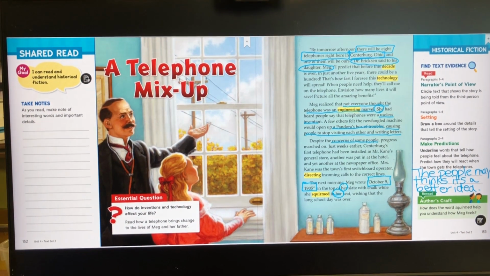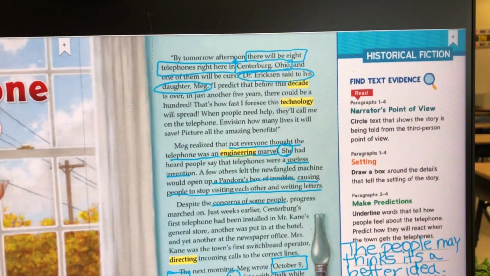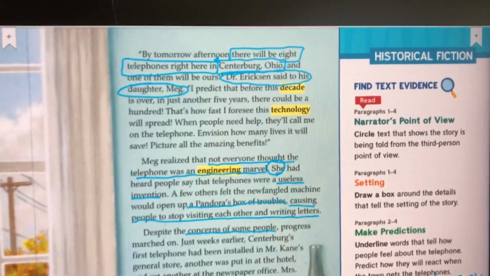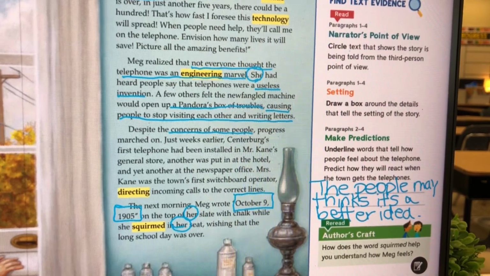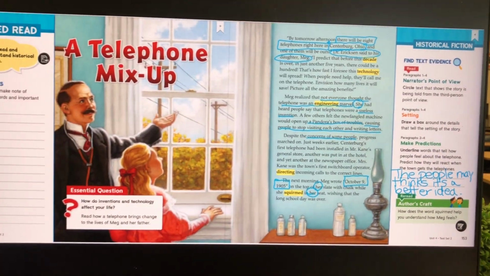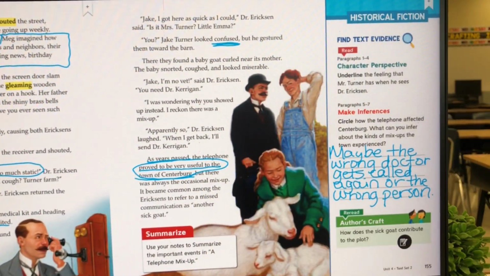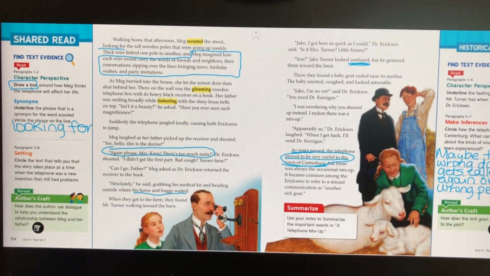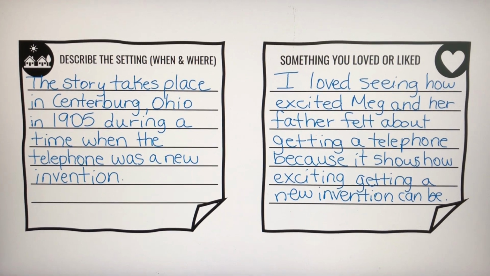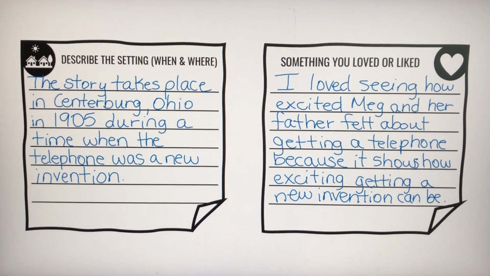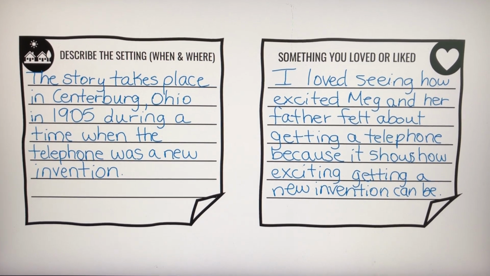I went ahead and put the whole story on PowerPoint because I just like the annotation features of PowerPoint a lot better. So we did a reread and we answered the find text evidence questions, which also asked students to annotate the text. So we did that with both sides of each page of the story. And then we went into their annotations. So I asked the students to tell me what they wrote for theirs and share. And then I went ahead and modeled what I would have written for each of these annotations.